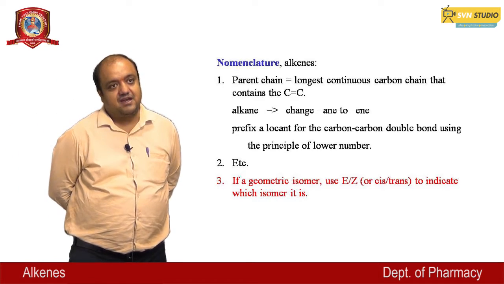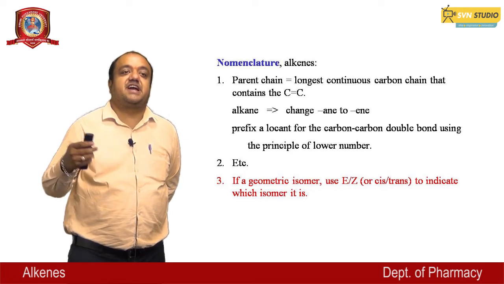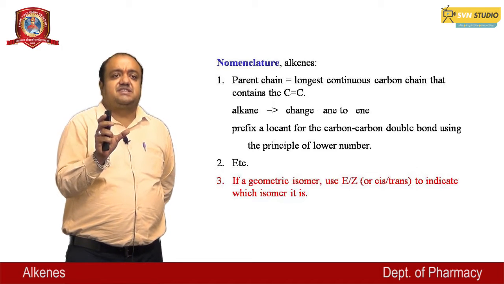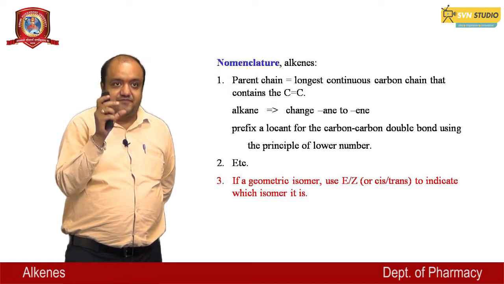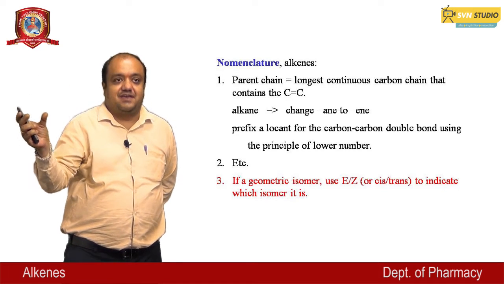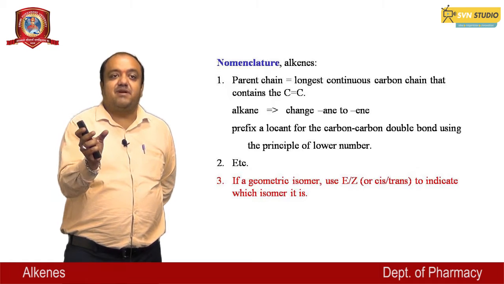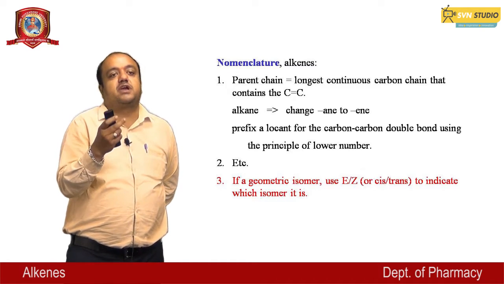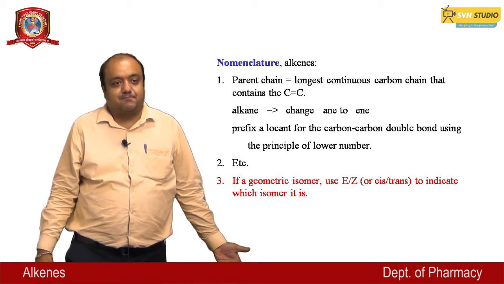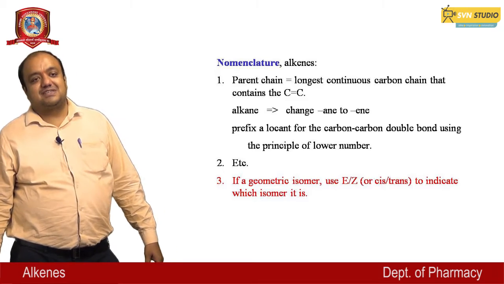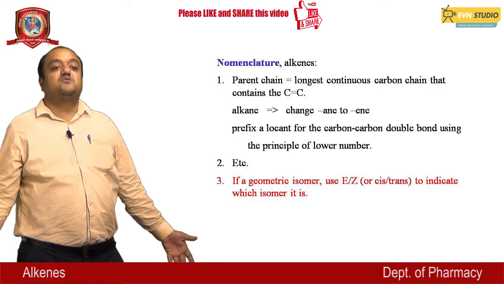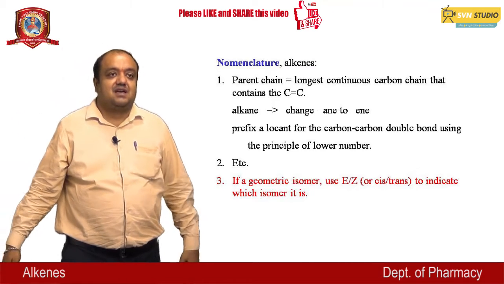Then we count the number of carbon atoms in the structure, and we change the name ending from alkane to alkene. Then we use a prefix to locate the carbon-carbon double bond using the principle of the lowest number. If there are geometrical isomers, use E and Z, also known as cis and trans, to indicate which isomer it is.